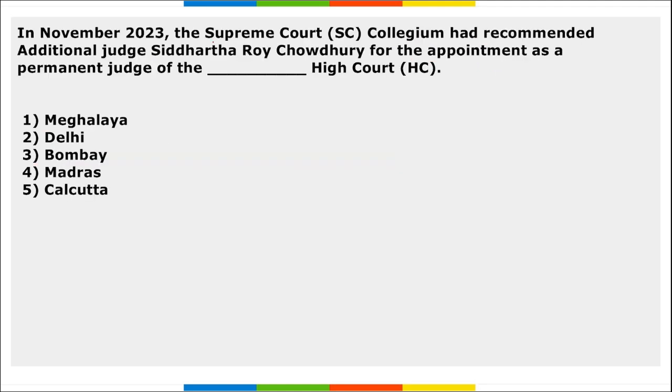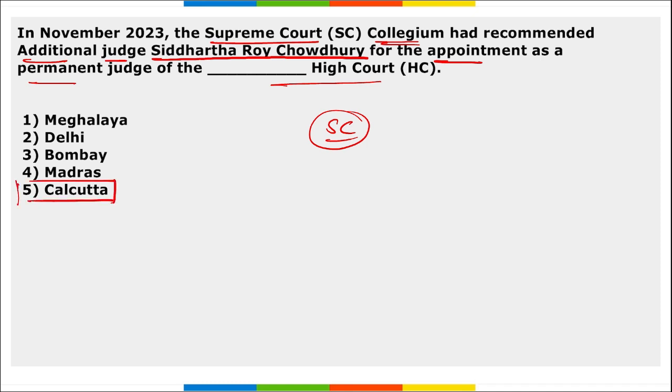Next, Supreme Court Collegium had recently recommended additional Judge Siddhartha Roy Chaudhary for the appointment as the permanent judge of the Calcutta High Court. So, Supreme Court Collegium recently recommended additional Judge Siddhartha Roy Chaudhary for the appointment as the permanent judge of Calcutta High Court. Option 5.